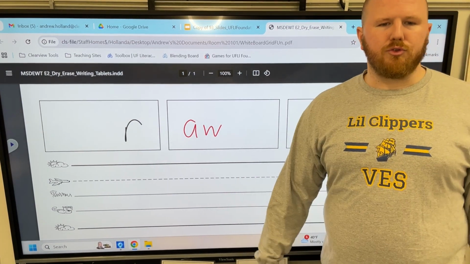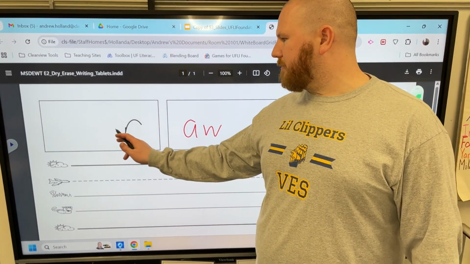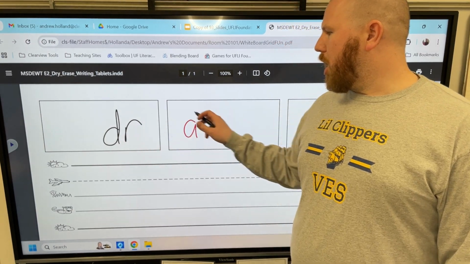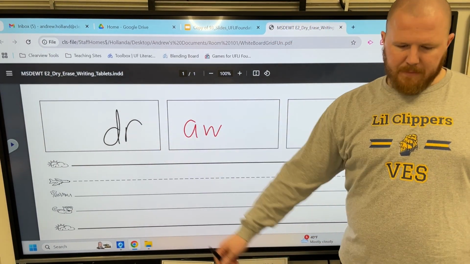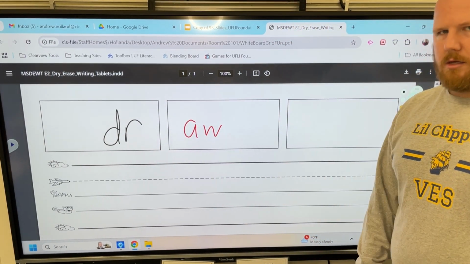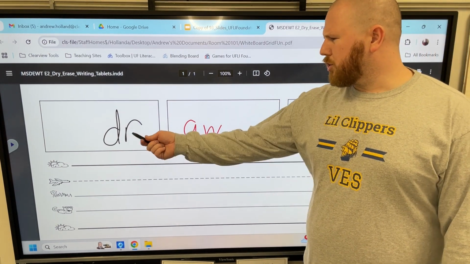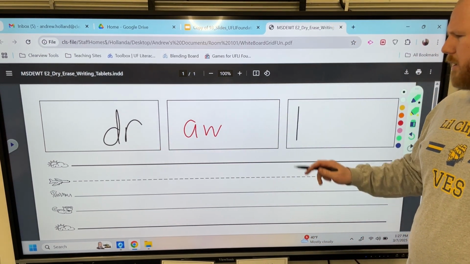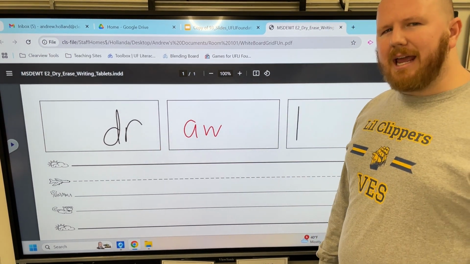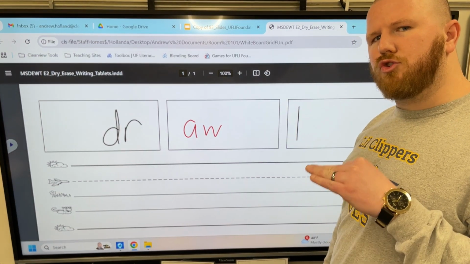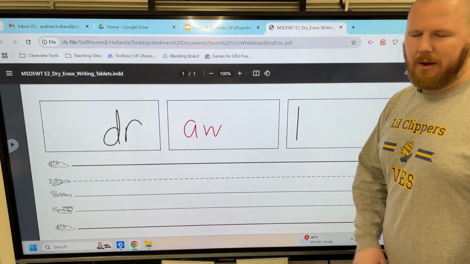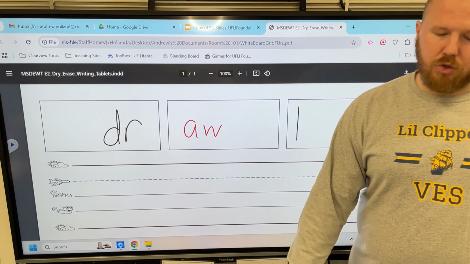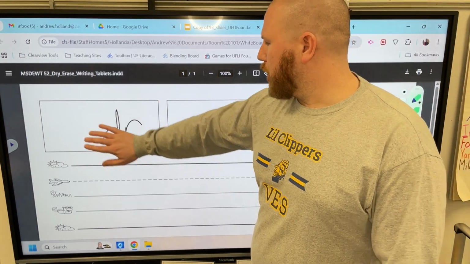Change raw to draw. That's what my friends in this class love to do. Dr, aw. There's a blend there. Change draw to drawl. Drawl. Dr, awl. Drawl is like if you kind of have a little bit of an accent, you have a southern drawl. Kind of change it. Anyway. Change drawl to crawl. Cr.